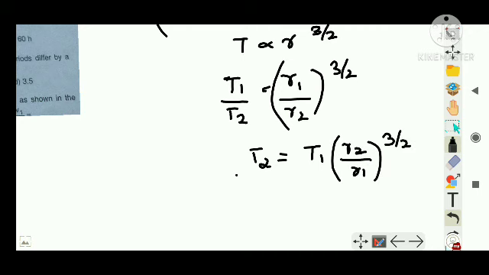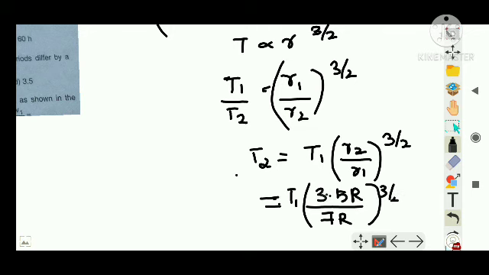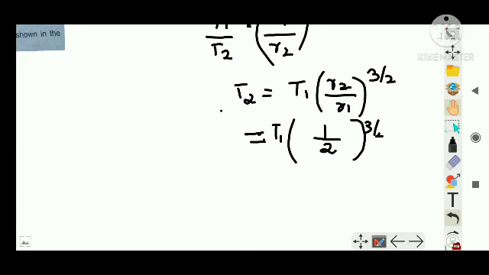Now what is R2? That is 3.5R. So T1 into 3.5R, and what is R1? It is 7R, raised to 3 by 2. Now 3.5's double is 7, so I can write it as 1 by 2 raised to 3 by 2. And what is T1? A geostationary satellite is told. What is the time period of a geostationary satellite? If you don't know, it is the same as that of the rotation of our Earth, which is 24 hours. So T1 is equal to 24. So 24 into 1 by 2 raised to 3 by 2.